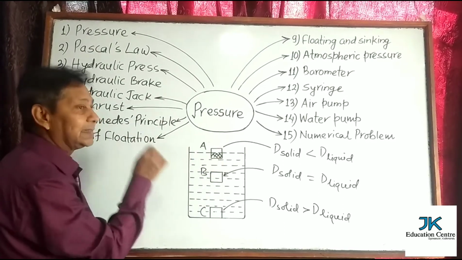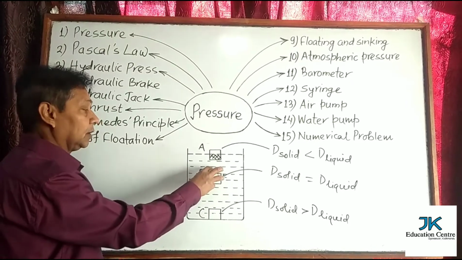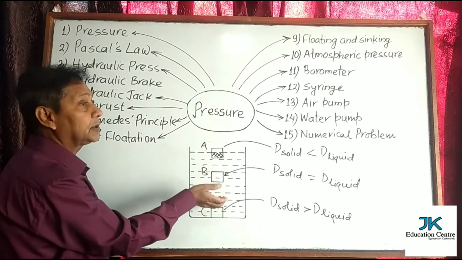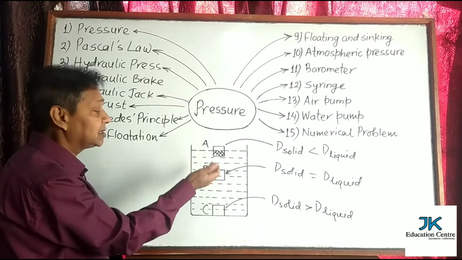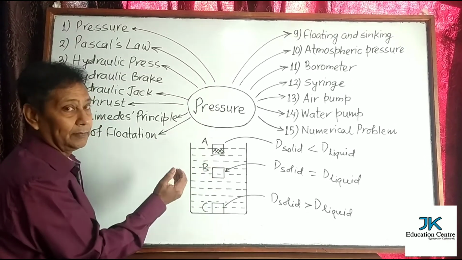That's why the weight of A is less. But in B, the weight of displaced liquid is more, upthrust is more, and more upthrust is neutralizing the weight of B. That's why the weight of B is more than A.